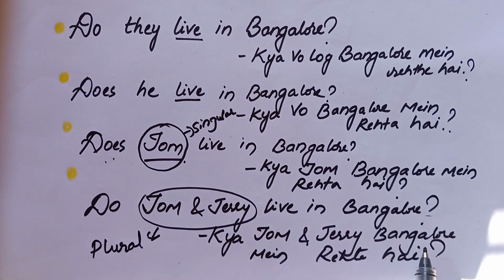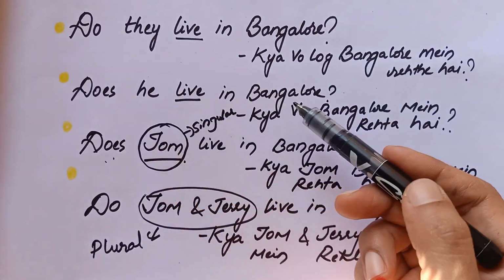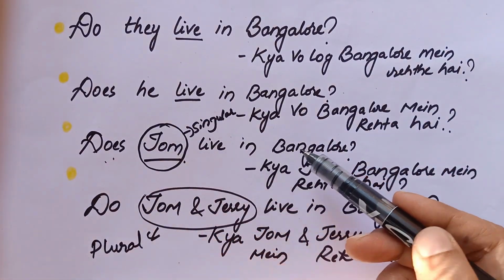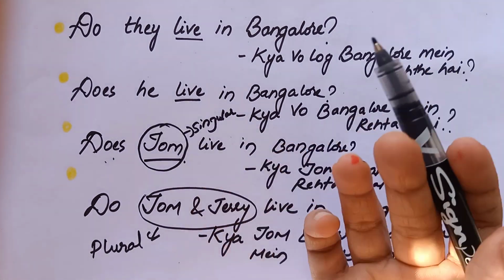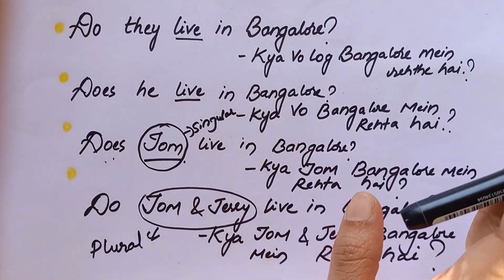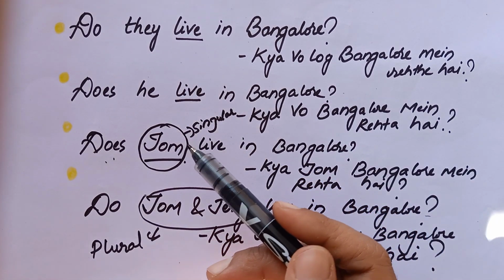So I hope you got this, some examples under the interrogative questions or yes or no questions in case of the simple present tense. So which are the two words we are going to use? Do and does to frame the interrogative questions under the simple present tense.